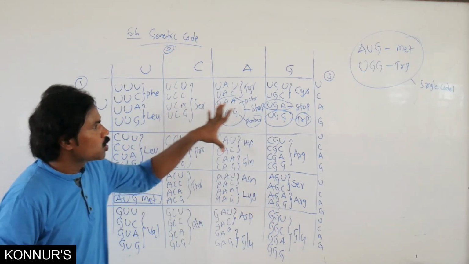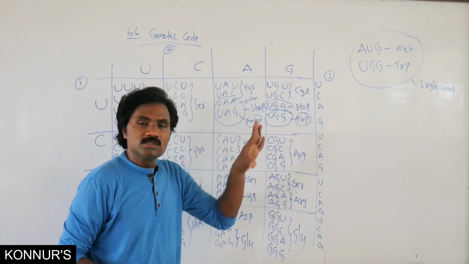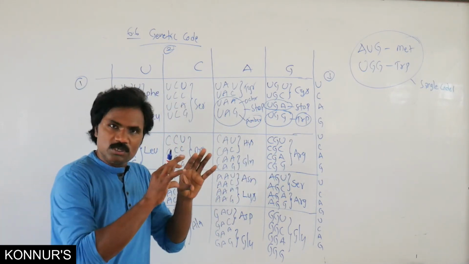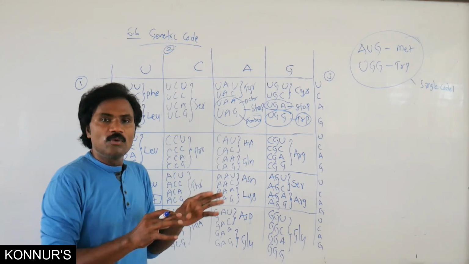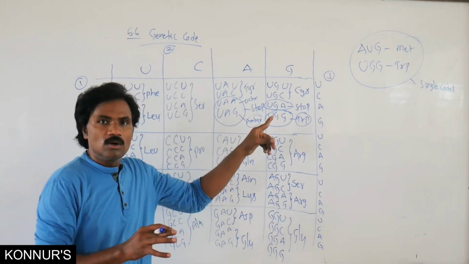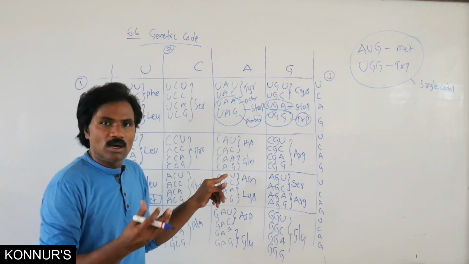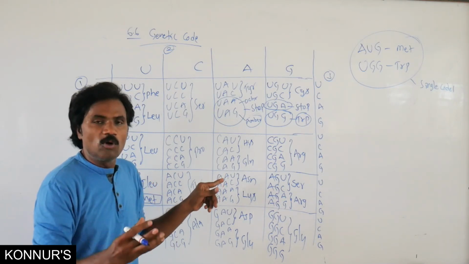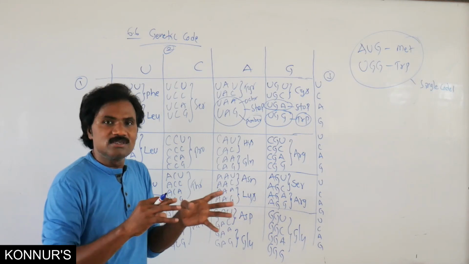So in total, from the exam point of view, in a simple way, you must recall once or twice wherever it is present: which are single coded, which are stop or nonsense codons, how many have 4 codons, and how many have 6.